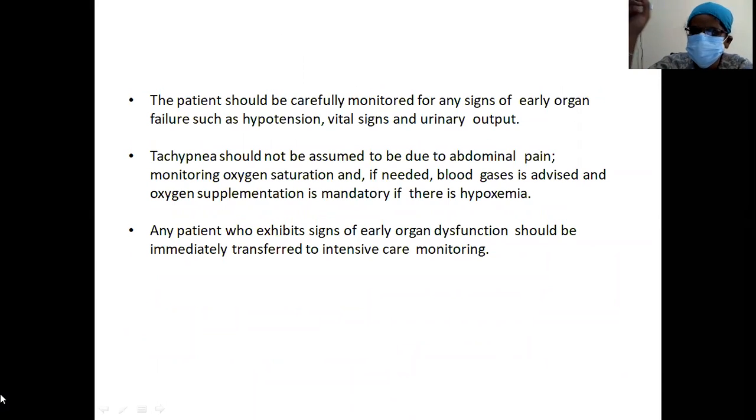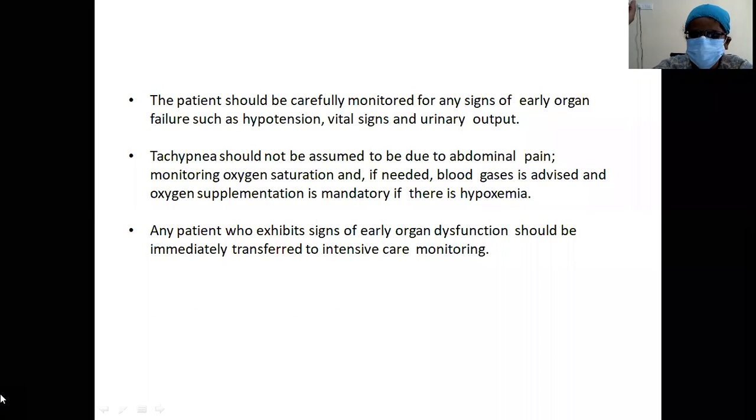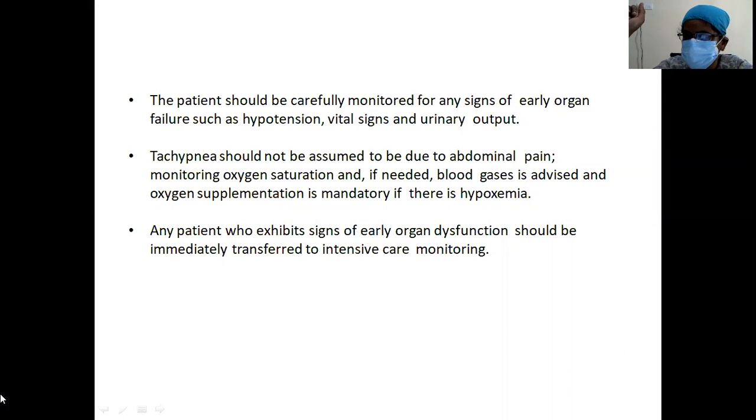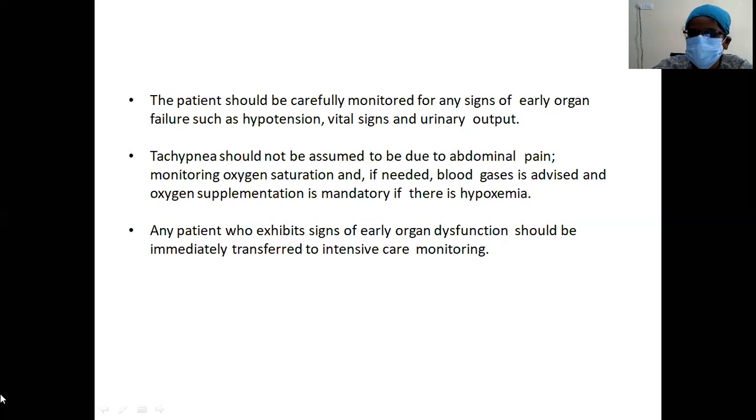You have to be very vigilant. You have to check if the patient is developing any signs of organ failure. If the patient is developing hypotension, or you have to keep a watch on the urinary output. Tachypnea should not be assumed due to abdominal pain, because you have to monitor the oxygen saturation. ABG, if required, has to be done. You have to check for hypoxemia. Any patient who exhibits signs of early dysfunction should be immediately transferred to ICU.